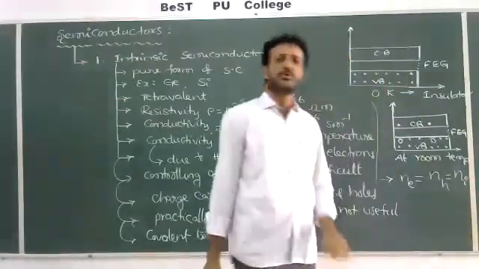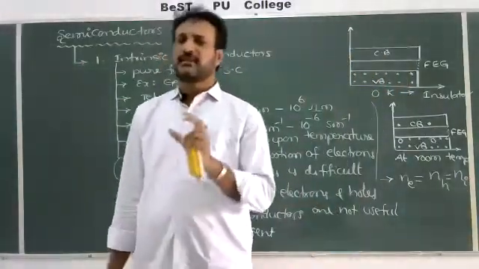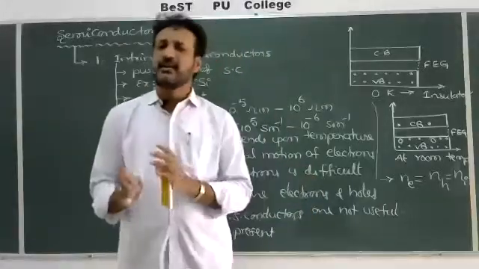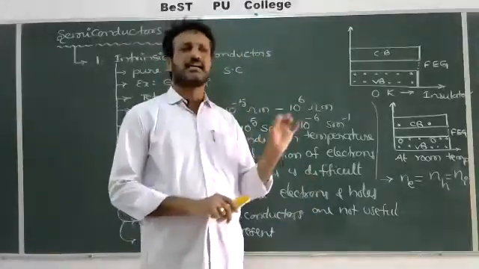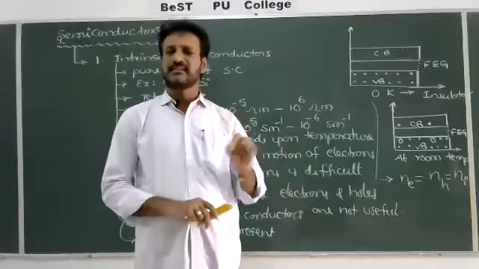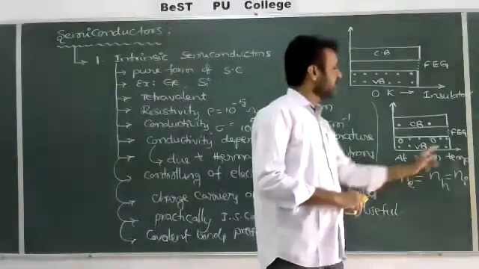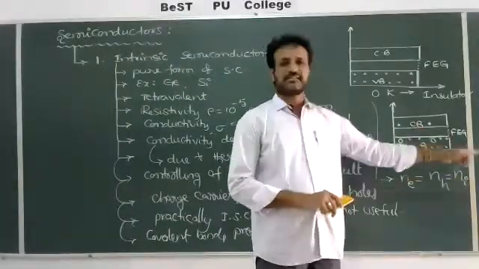Ni means the number of electrons and holes in a pure semiconductor, called the intrinsic charge concentration. So Ne equals Ni, and NH also equals Ni.